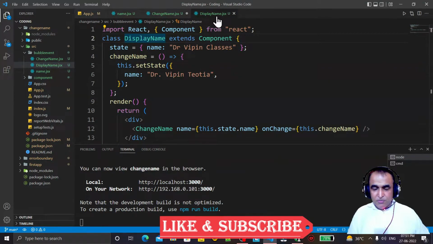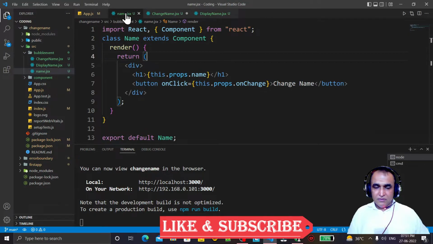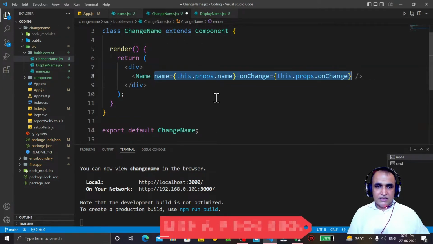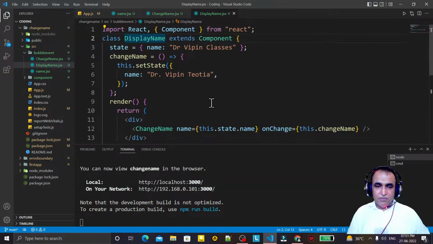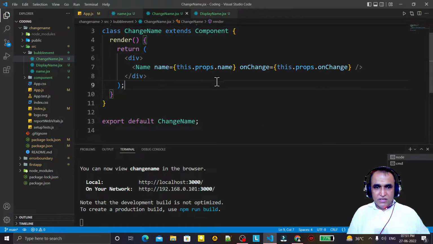So this display name passes the event to this as a property. Remember, the change name is passing the same properties and the event that are coming from display name. As display name has its state and its event handler, we are passing a name, we are passing a handler. This same onChange handler we are passing to change name.